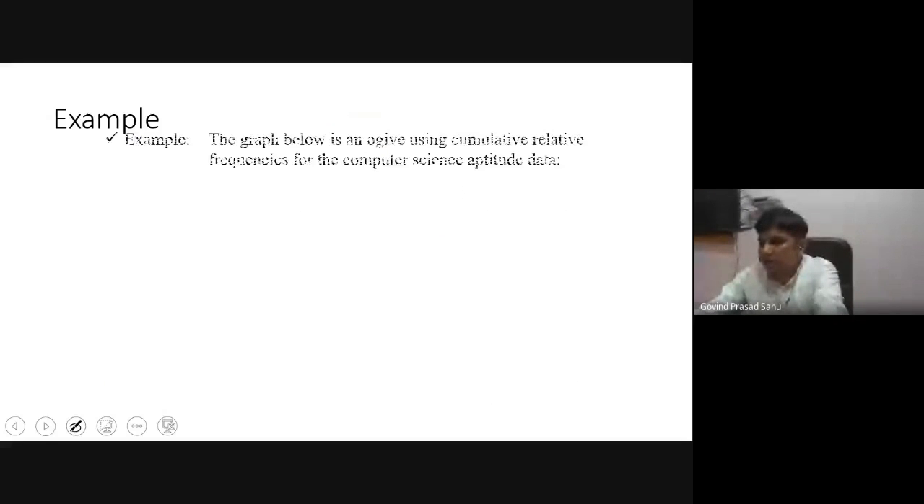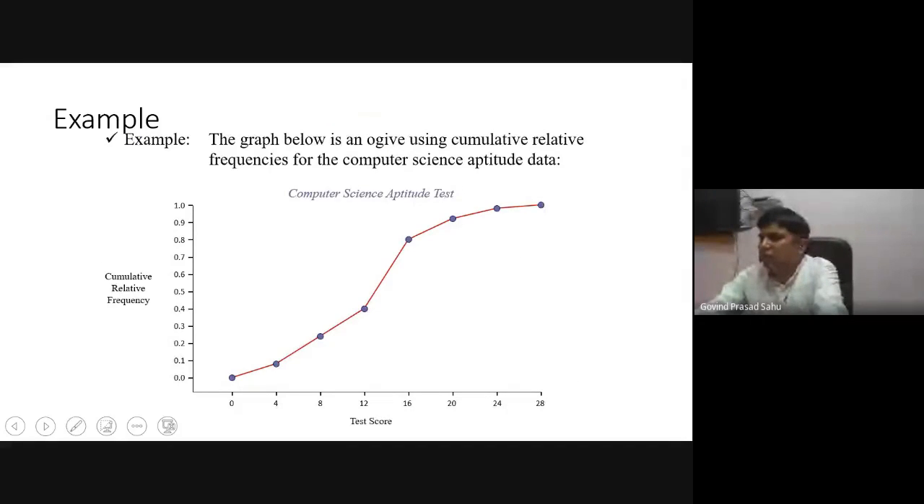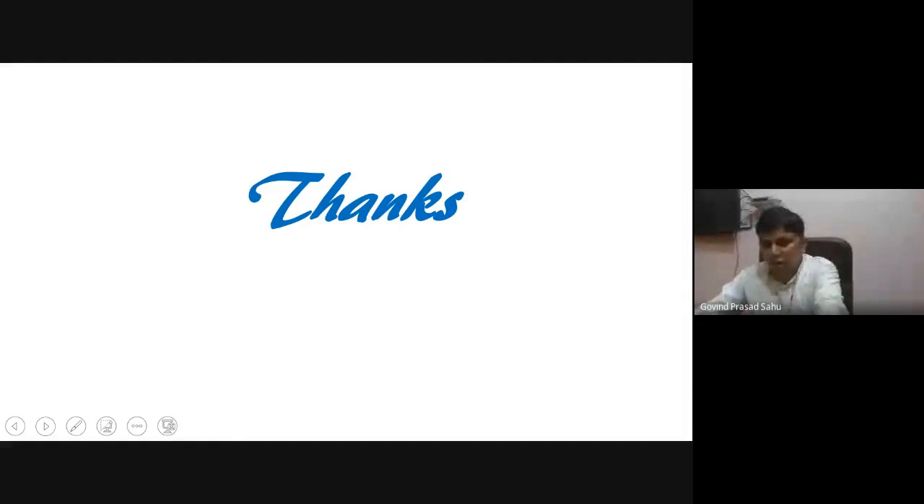Let us understand with the help of an example. This is the upper value of the class interval and their corresponding frequencies. They are the dots, and we are joining them with the help of line segments. This type of graph is called an OGIV. Definitely it is left skewed, and so it is not symmetric. That information we can have from this.